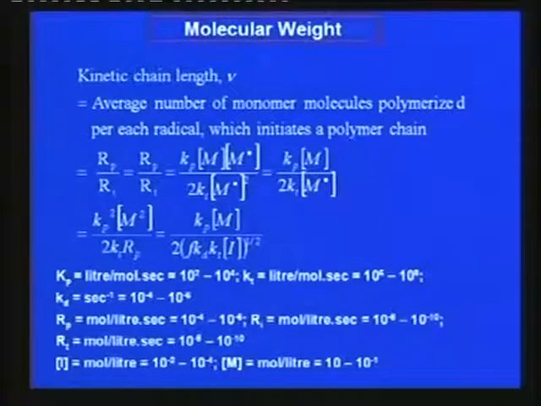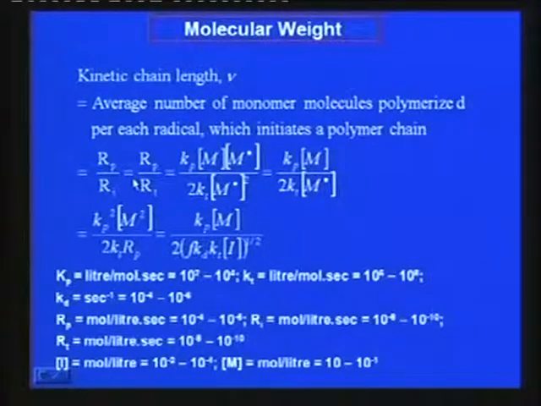We can have the relation of this kinetic chain length with the rate of polymerization and rate of termination. This kinetic chain length can be expressed as the ratio of Rp and Ri or Rp and Rt, rate of polymerization and rate of termination. The ratio of these two rates gives a measure of kinetic chain length.